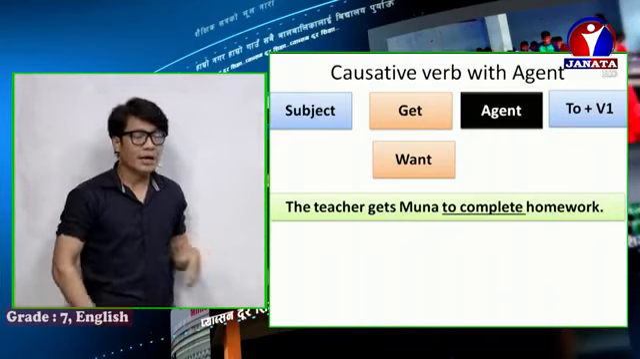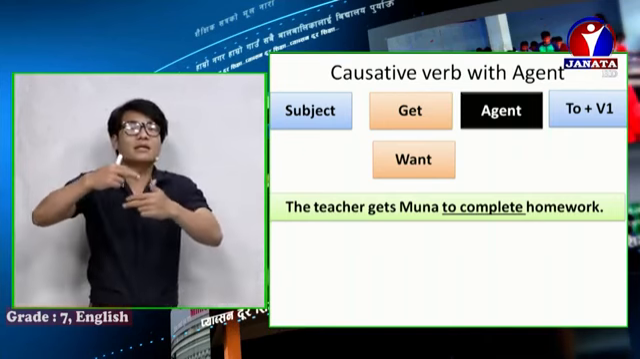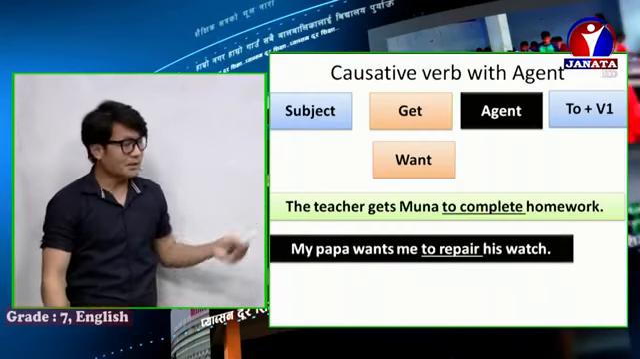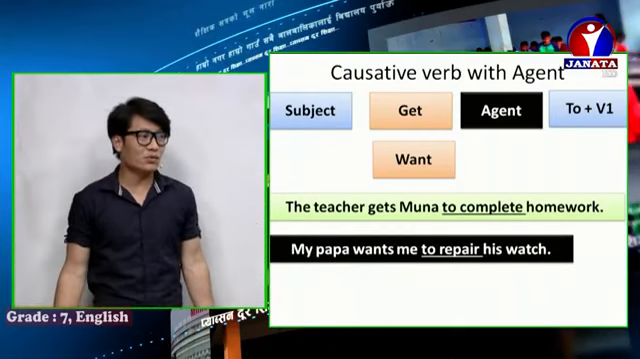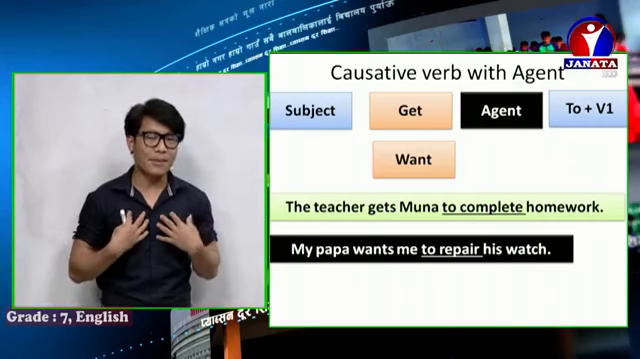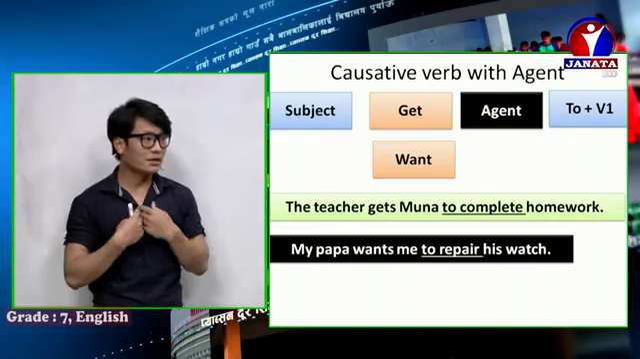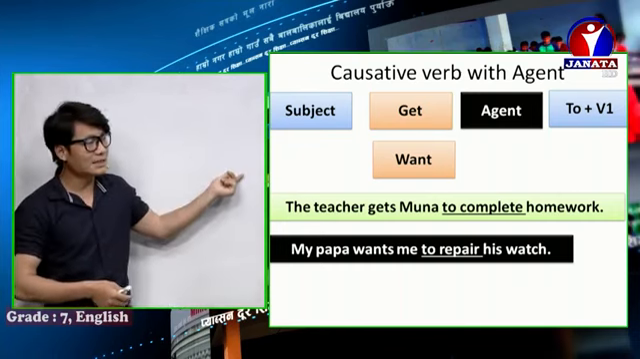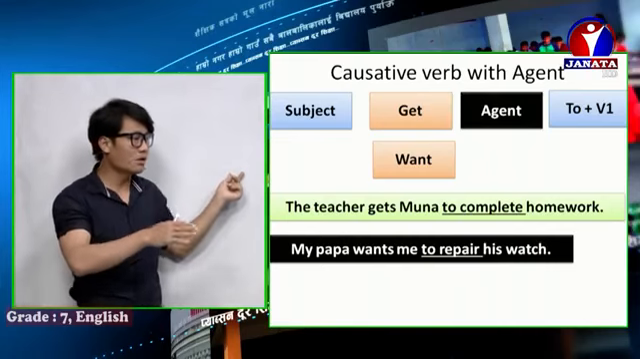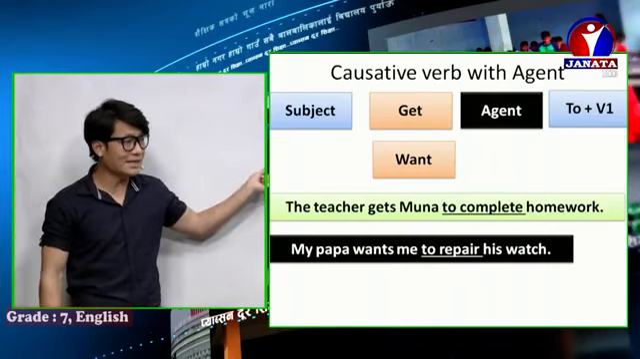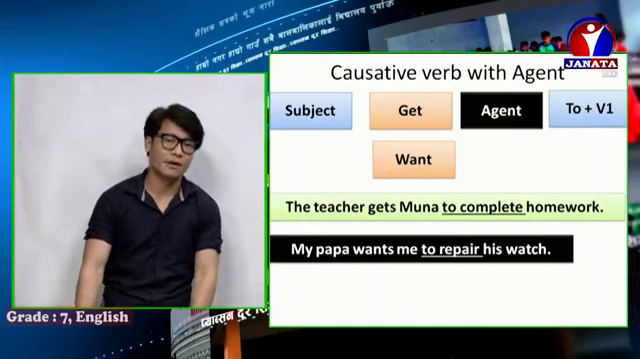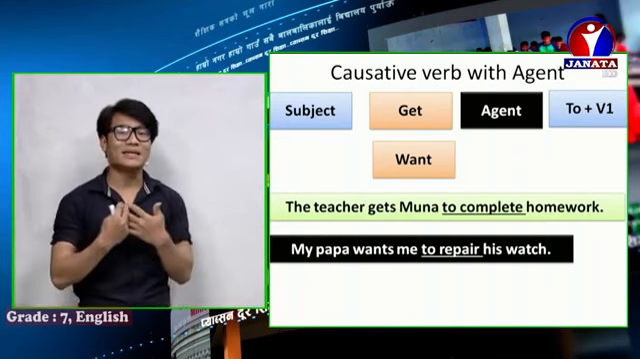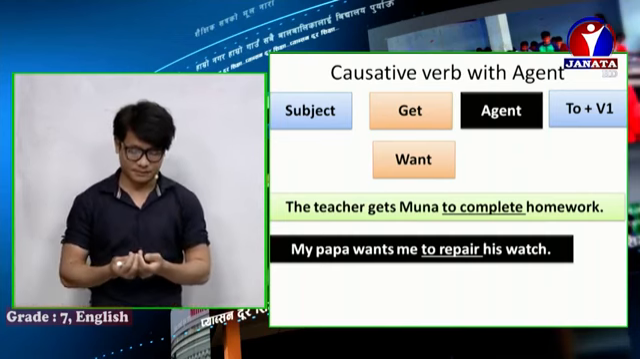You can see it means what? The teacher is convincing Muna to do homework. Next is: my papa wants me to repair his watch. So my papa is the subject, wants is the causative verb, me is the agent, and to repair is the infinitive verb. And what is the object there? His watch. So, my papa wants me to repair his watch.